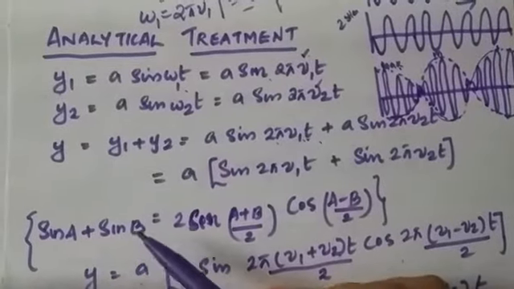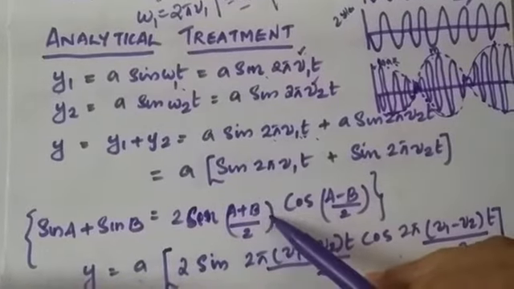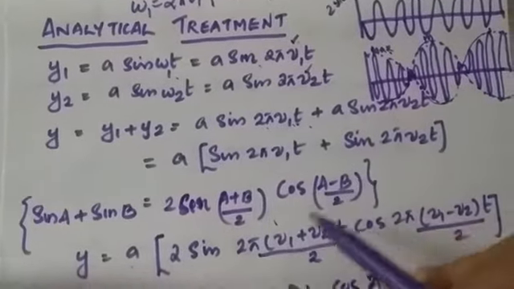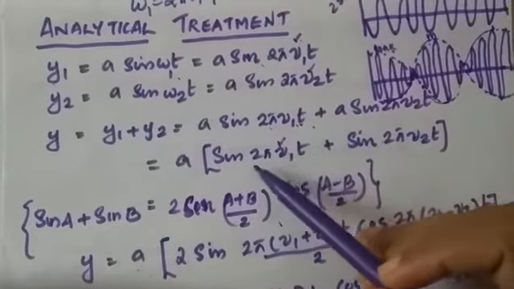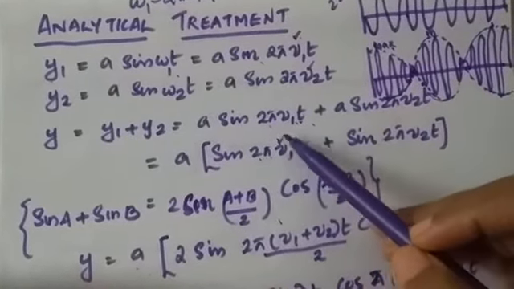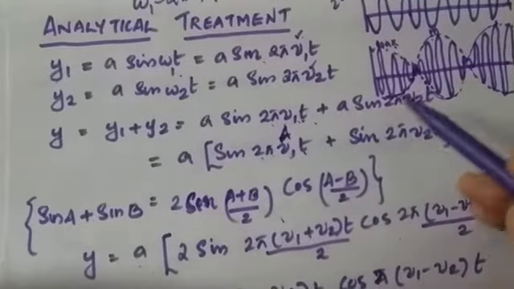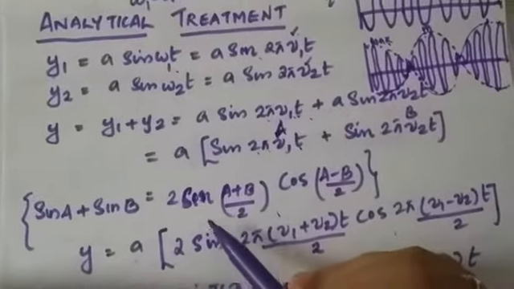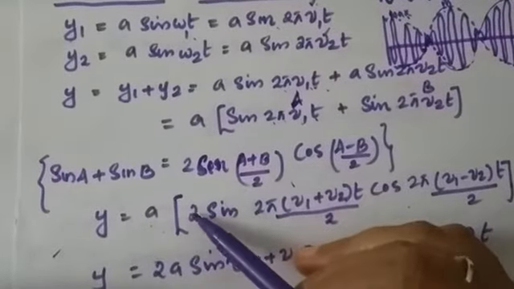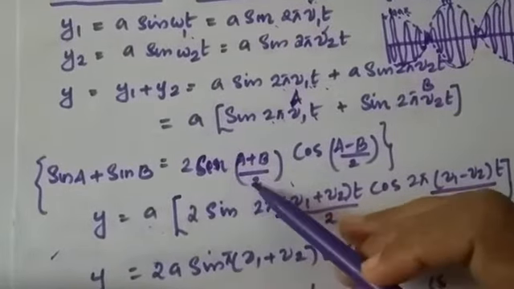sin A plus sin B is equal to 2 sin (A plus B)/2 cos (A minus B)/2. So here A can be taken as 2 pi nu 1 t, and 2 pi nu 2 t can be considered as B. So y is equal to a into 2 sin (A plus B)/2.